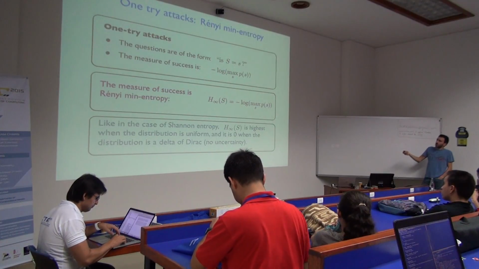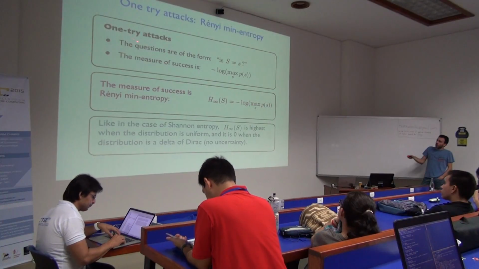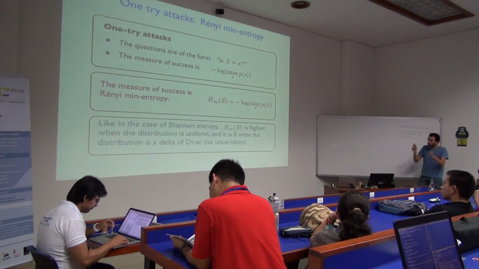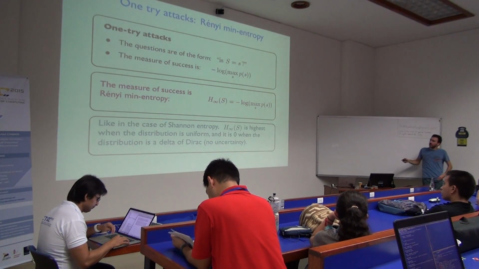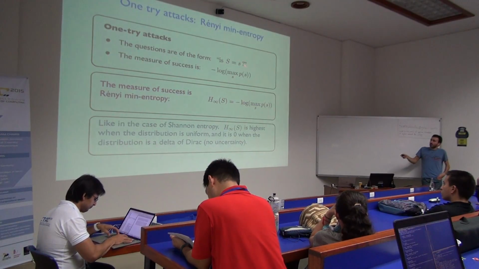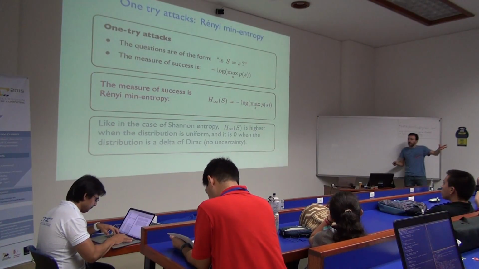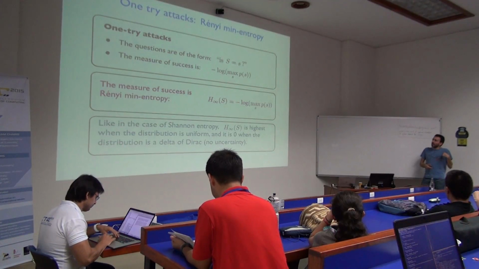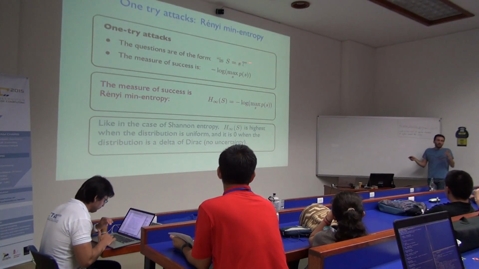So now, if this is what we're interested in, we can go to one-try attacks, in which the question is of the form, is the secret equal to something, right? So it's just one attack. There are no sets, so I need to pick an element, okay? Of course I can pick whatever I want, but the only thing I'm allowed to do is make a guess, right? And then the measure of success is how likely I am to make a correct guess, all right? And of course, a reasonable attacker will pick the secret with the highest probability, all right?